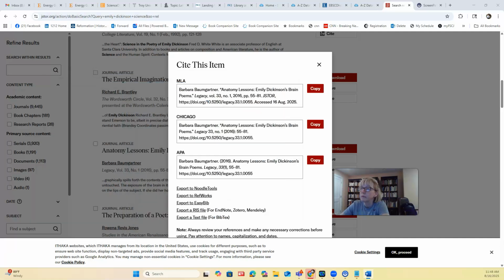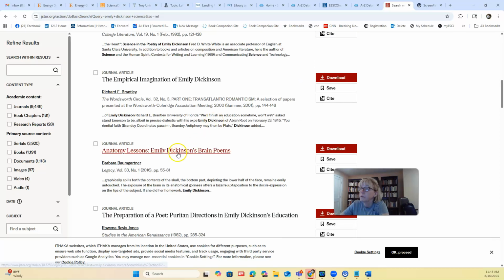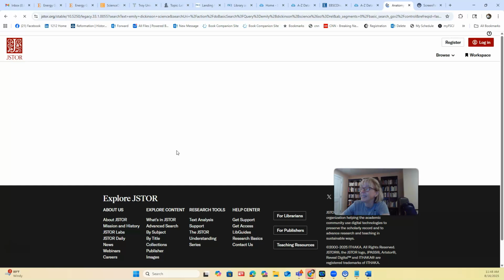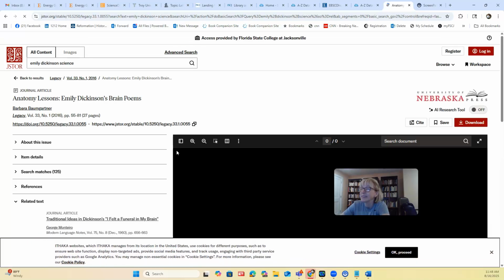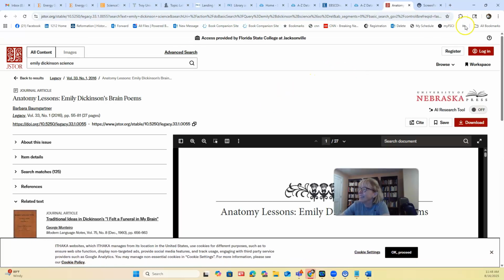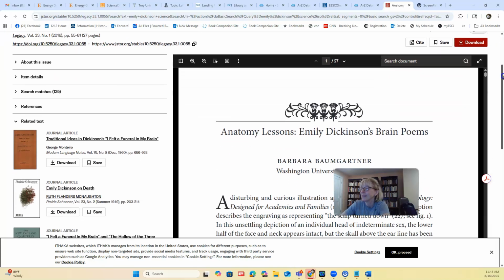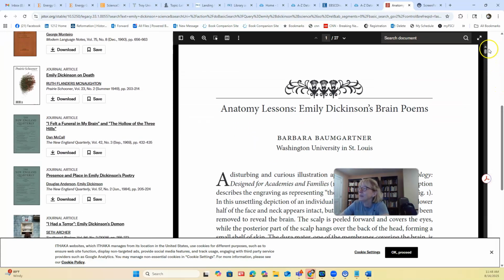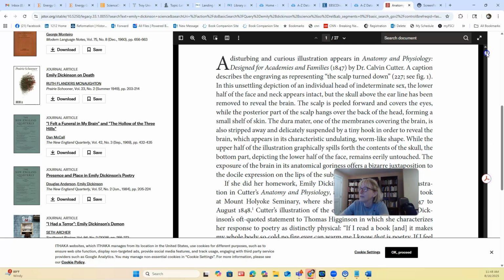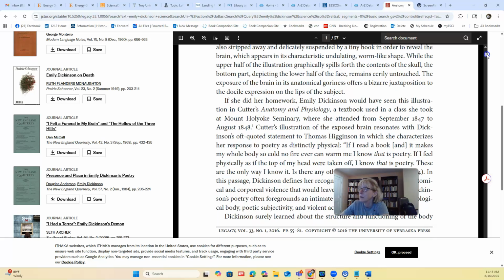Okay, in the meantime, I'm highly curious about whether or not Emily Dickinson wrote about the anatomy of brains in her poetry. Ew. Sorry to nursing majors. Anyway, okay, so, oh my goodness. Oh no, that's the Cutter.